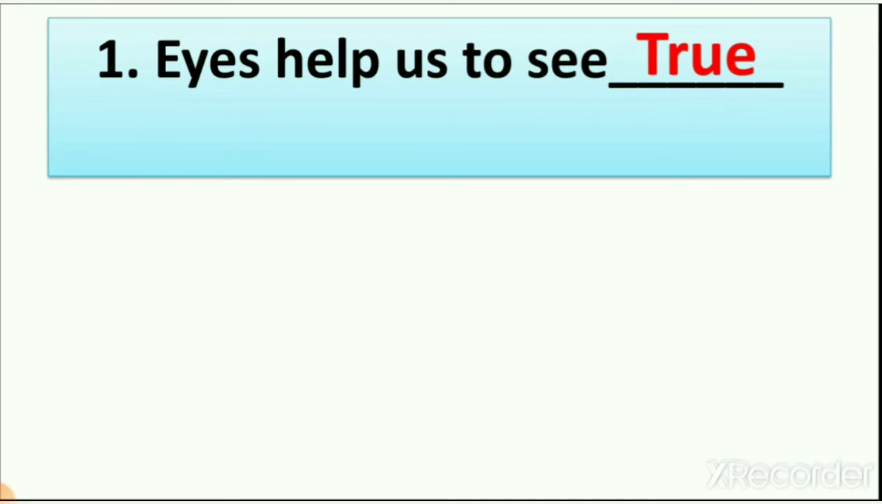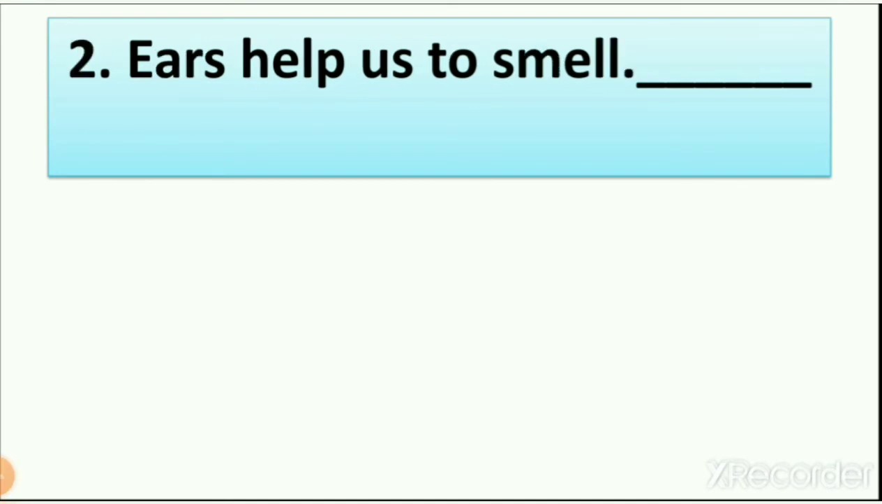So now the first true or false is: eyes help us to see. Is it true or false? True, right? When you see anything, you are using your eyes, right? So this sentence is right. That's why we are writing here true. Now let's see which is our second true or false.